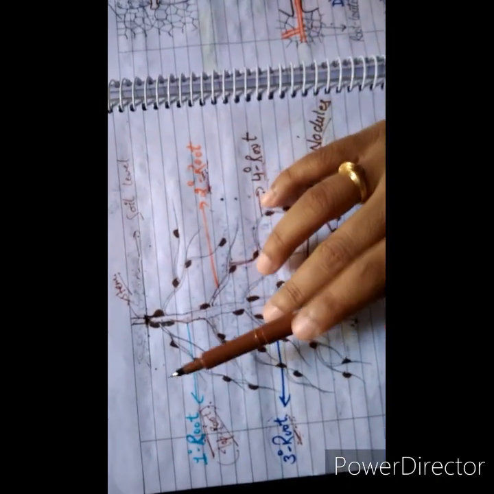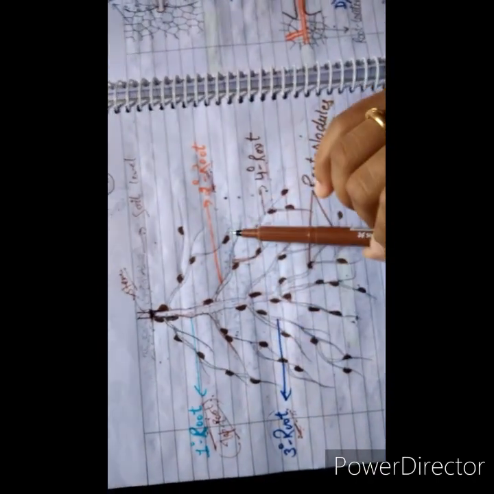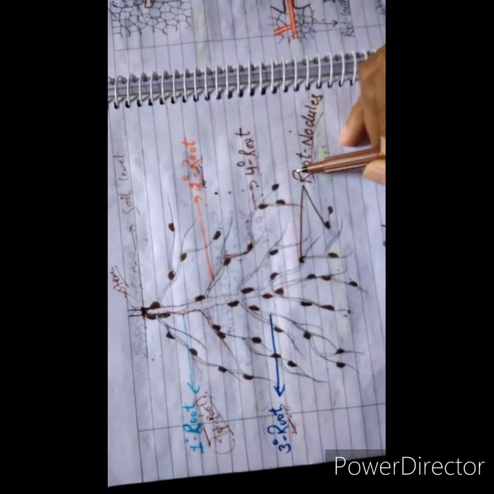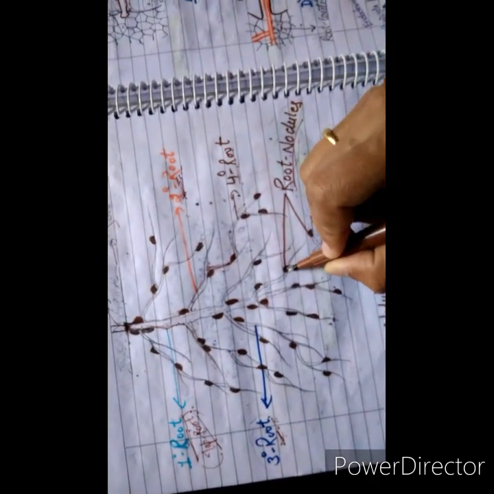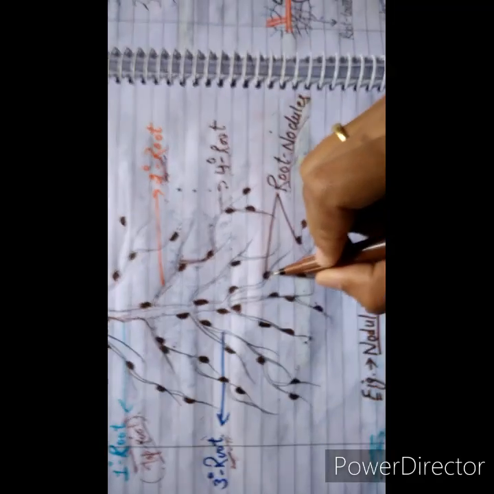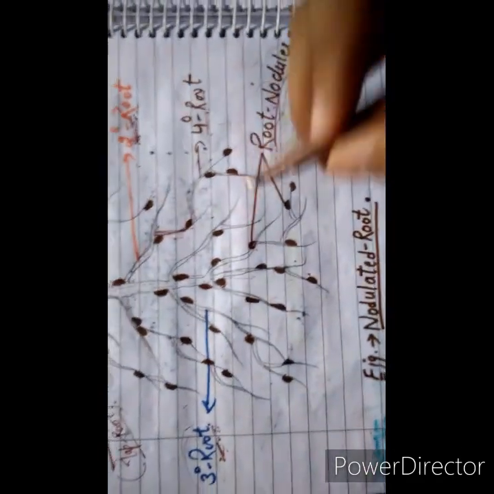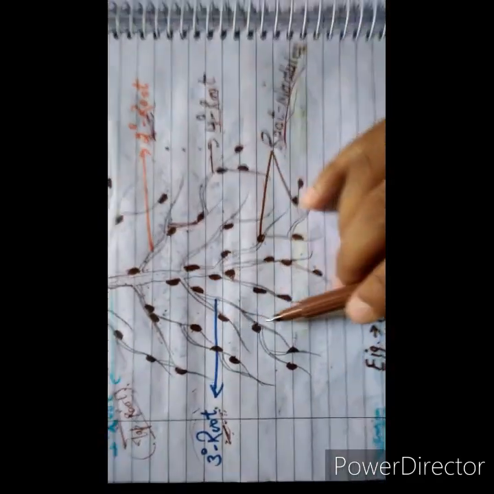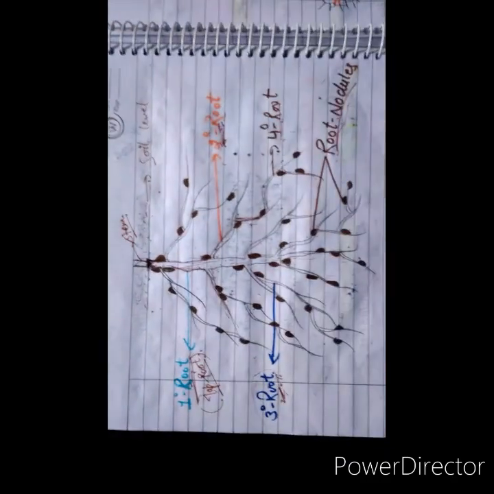All these roots, primary, secondary, tertiary and quaternary, have nodules, with this bulging appearance, a bud-like outgrowth on the surface of the roots. And this is the complete structure of the nodulated root.